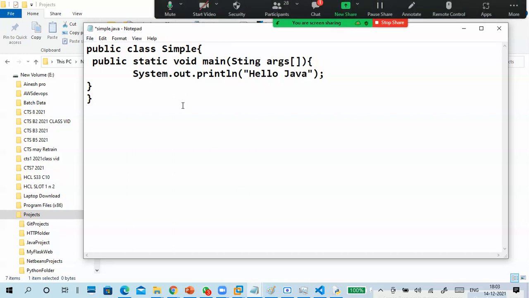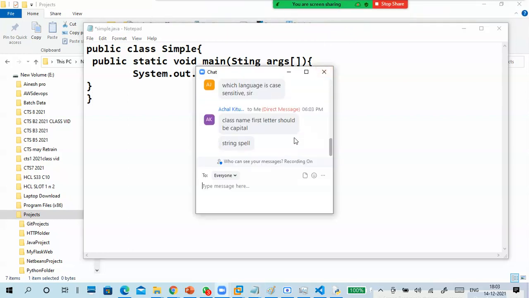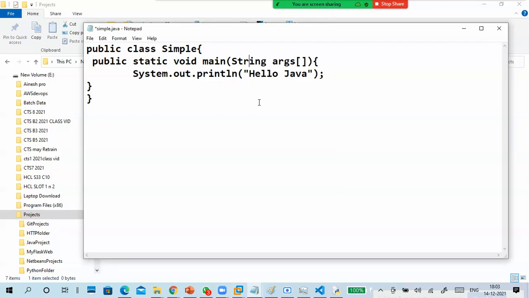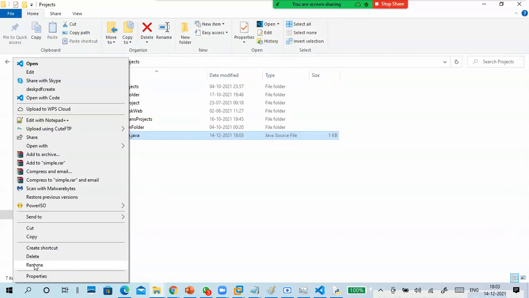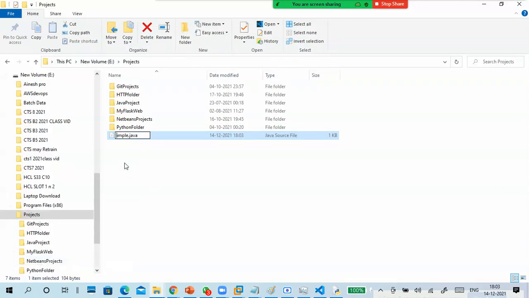We'll see if we get errors or anything. String, yes, args are missing. See how many errors there are. I just want to print this one, but I've written this many lines. So first of all, save it and rename it. We have no need of renaming, but still, to avoid confusion, we'll do it simple dot java. So this is my Java file.